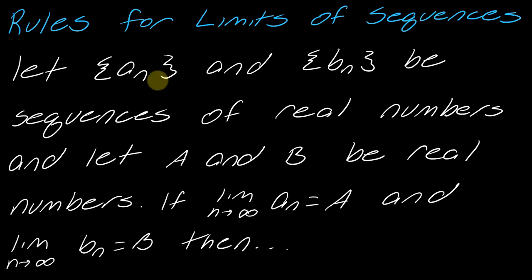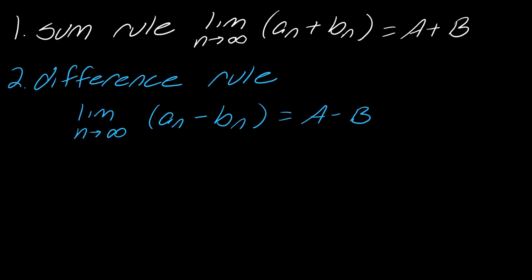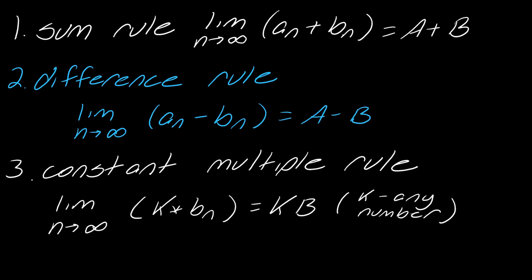So I'm going to have two sequences, a sub n and b sub n, and we're going to let the limits of those be a and b respectively. Okay, so if we have these limits, then we get the following rules. The first one is the sum rule, which says that if I take the limit as n approaches infinity of a sub n plus b sub n, this equals a plus b, so I can just add the two limits together. A similar rule holds with the difference rule, so if I subtract these two sequences, I can just subtract the limits. Next, we have the constant multiple rule, so if I have k times b sub n, k can be any number that we want. This is equivalent to just taking k times that limit b.